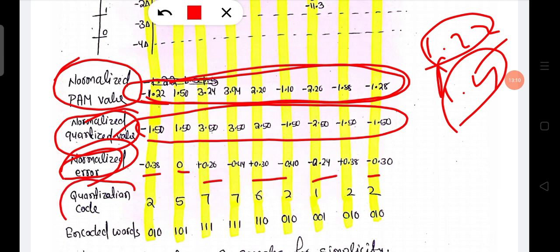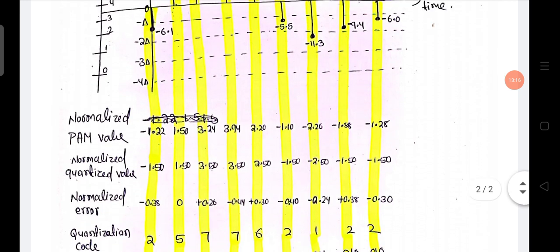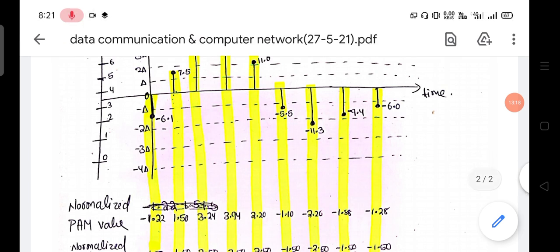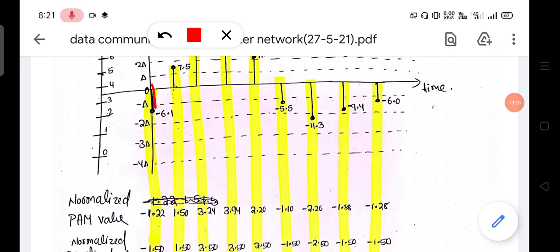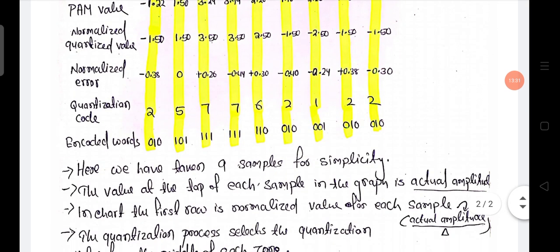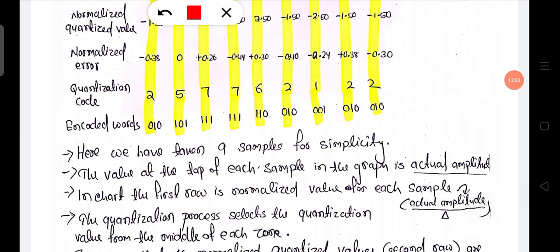And the quantization code: the first sample is in between, and the quantization code is 2. So here the first quantization code is 2.